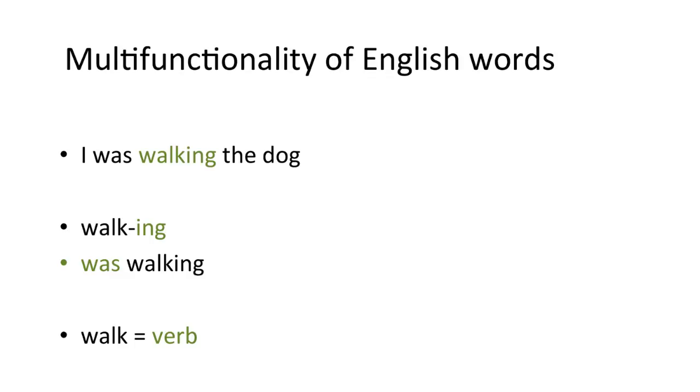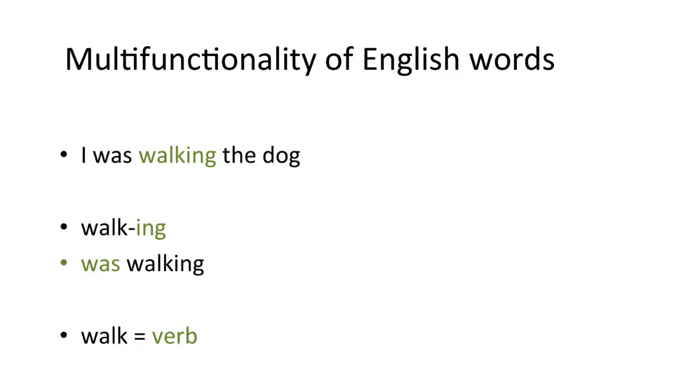Multifunctionality of English words. Unfortunately, even the syntactic clues to identifying parts of speech can sometimes be confusing, because it's very common for English words to be able to do more than one kind of job in a sentence. If I say, I was walking my dog, then walk is a verb. I know this because it takes the suffix ing, which applies to verbs but not to nouns. You can't say kittening. Another reason I know it's a verb is that it combines with the auxiliary verb was, which again is something that only verbs do. You can't say was kitten.